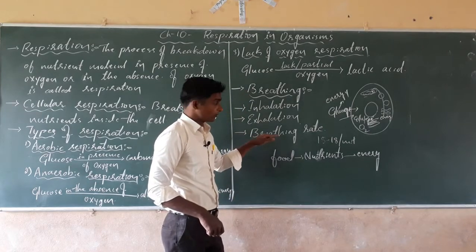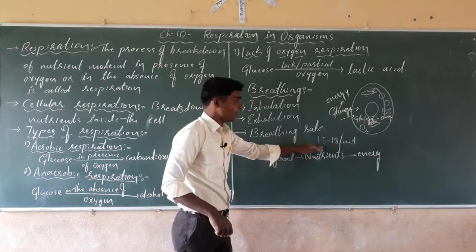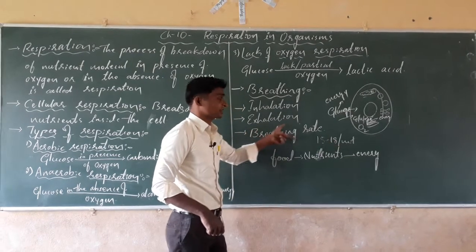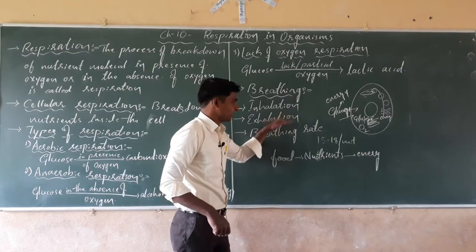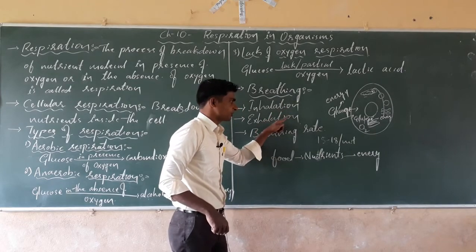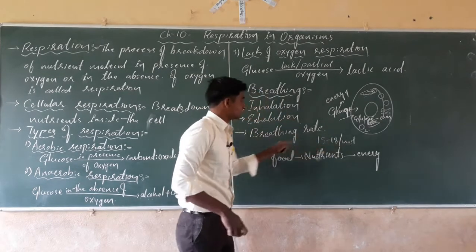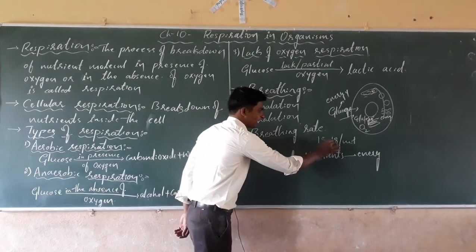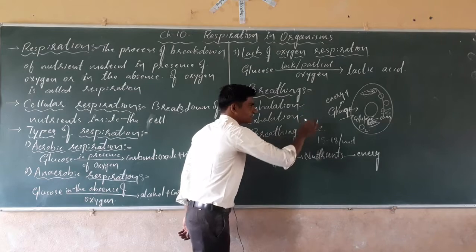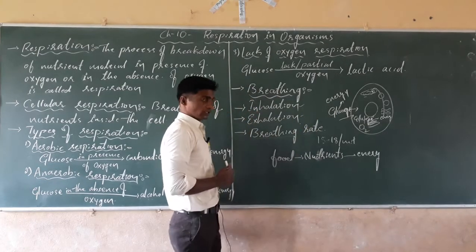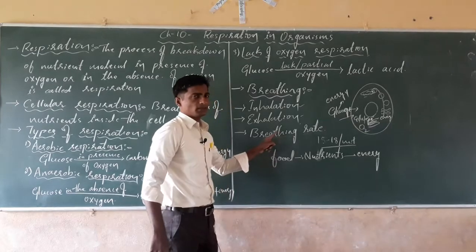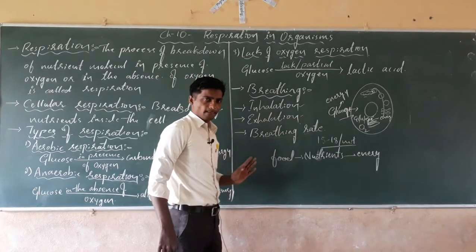Breathing rate means the number of inhalations and exhalations per minute. That is the definition of breathing rate.